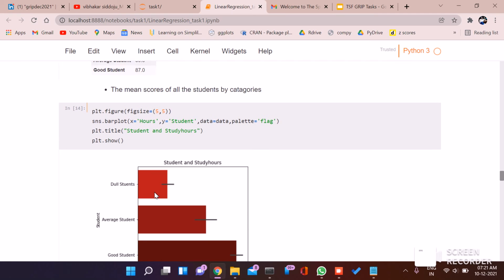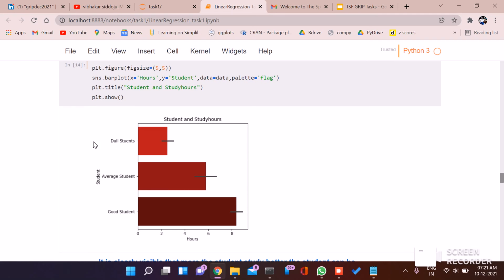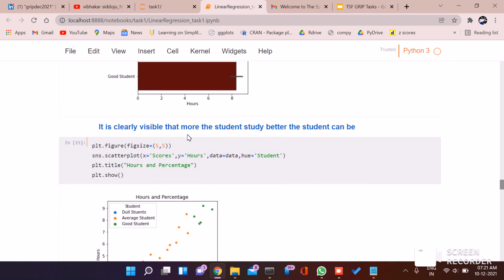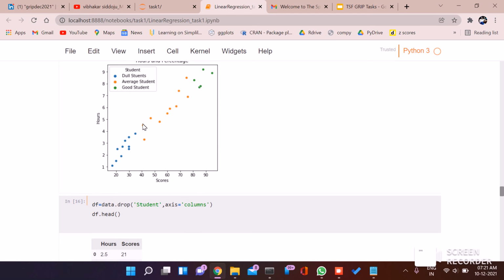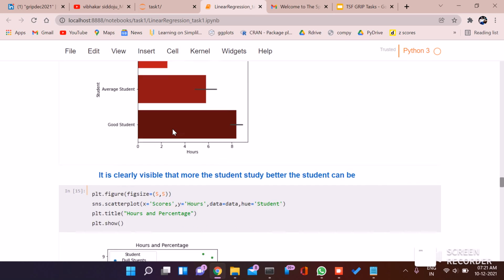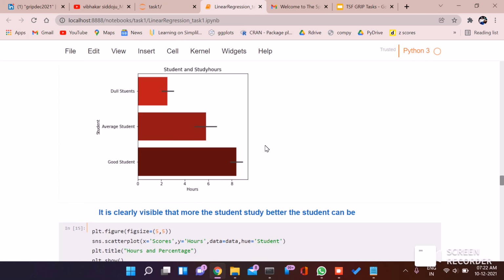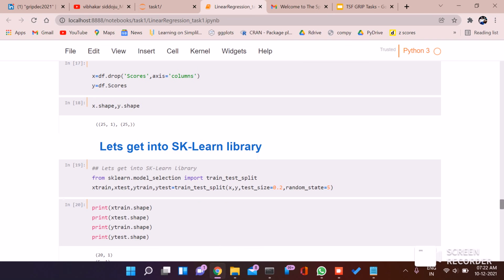Just to visualize it one more time, these are the students and this is hours. Good students study more hours, average students study fewer hours, and dull students study very few hours. It's clearly visible that the more the students study, the better the student can be. This is the scatter plot to find out how both are related. It's very strongly related, again segregated by dull, average and good students. We'll drop this column because it was just for our analysis.